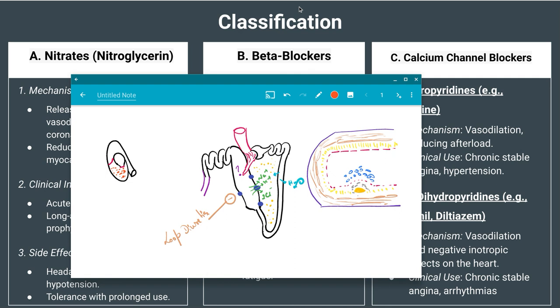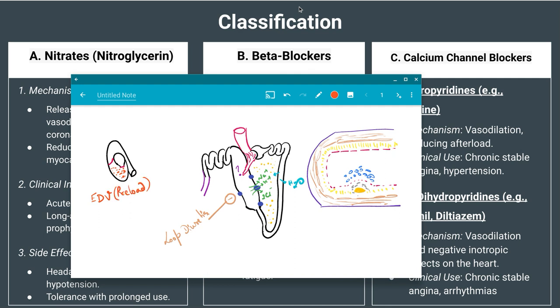So my question is this: this blood which is collected inside the ventricle, which is there in the diagram, is filling up this ventricle. The ventricle is completely loaded. Now my question is very simple. Is this blood collected at the end of ventricular systole or at the end of ventricular diastole? Correct. So this blood is collected at the end of ventricular diastole. I can call it the end diastolic volume or preload.